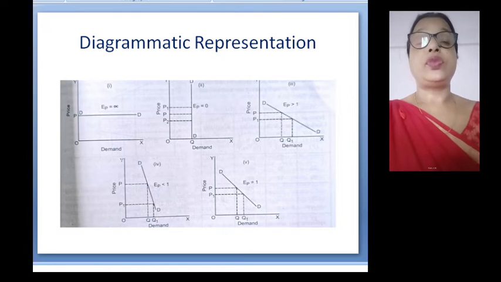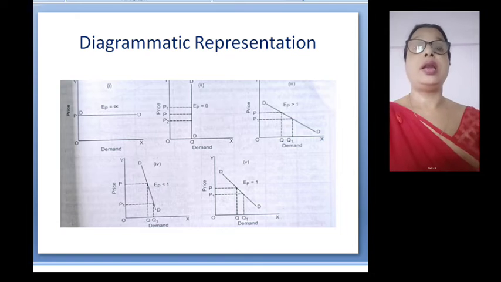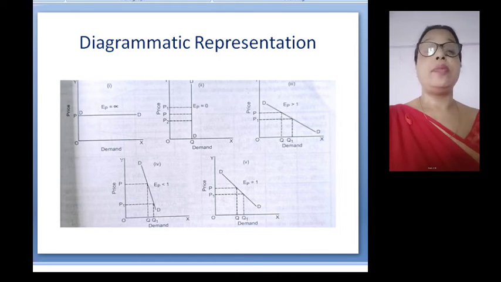Diagram 3 shows the relatively elastic demand curve. Demand is said to be relatively elastic when the percentage change in demand is more than the percentage change in price. This means that the value of price elasticity of demand is greater than 1. Generally, for luxurious goods, price elasticity of demand is greater than 1. The demand curve is flatter, which indicates that the rate of percentage change in quantity demanded is greater than the rate of change in price.